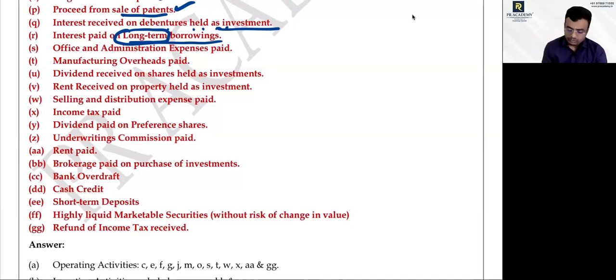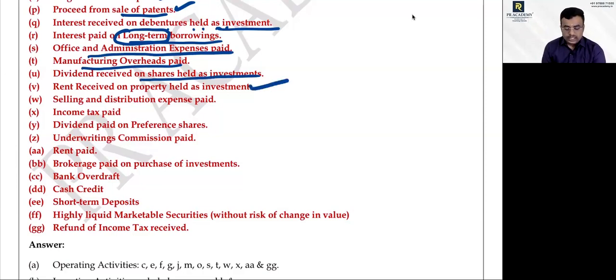Administrative expenses: operating activity. Manufacturing overheads: operating activity. Dividend received as investment: investment activity. Rent received on property held as investment: investing activity. But rent received on property held for the purpose of earning rental income: operating activity, because the main operation is giving property for rent. That becomes operating activity.